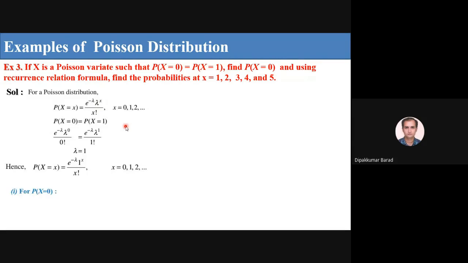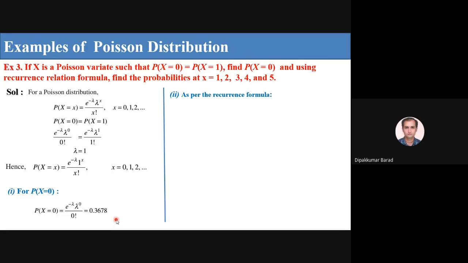Here, there is a correction: instead of lambda, you have to put lambda equal to 1, so e raised to minus 1, 1 raised to 0, and then you get 0.3678.